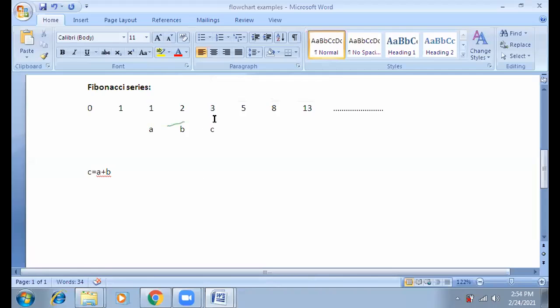Okay, so in this way it will move. This number is also the addition of its previous two numbers. This number 8 is also the addition of 5 plus 3. This number 13 is also the addition of 5 plus 8. Am I clear to everyone? This is the logic. This is the process that you need to apply or implement in your flowchart and algorithm, whatever you say. And if you do programming, you will apply the same logic.